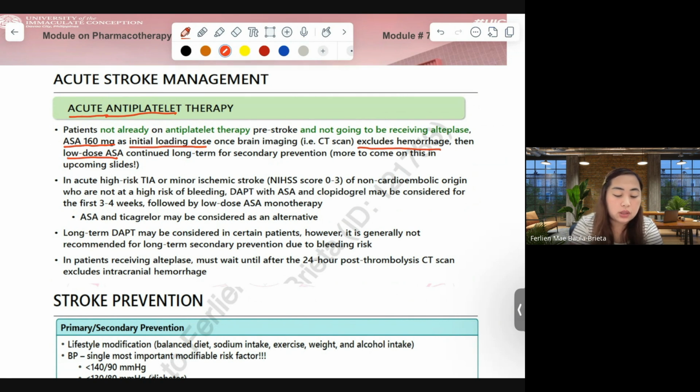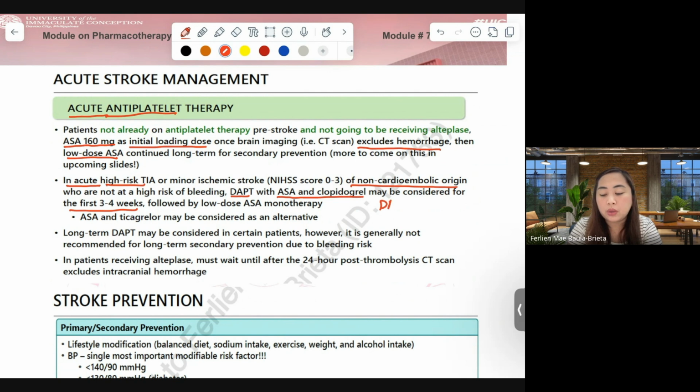In acute high risk TIA or minor ischemic stroke of non-cardioembolic origin, as mentioned a while ago, we are going to give dual antiplatelet therapy using aspirin with clopidogrel. This is the regimen, followed by low dose ASA monotherapy.